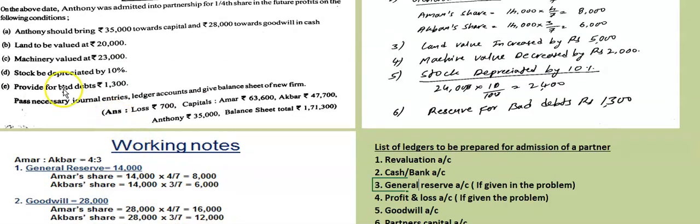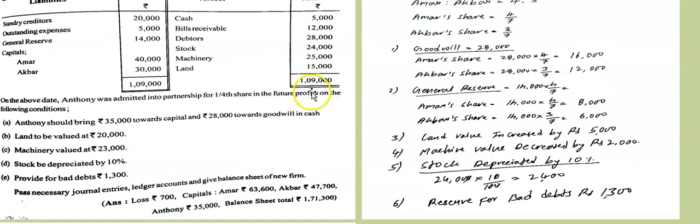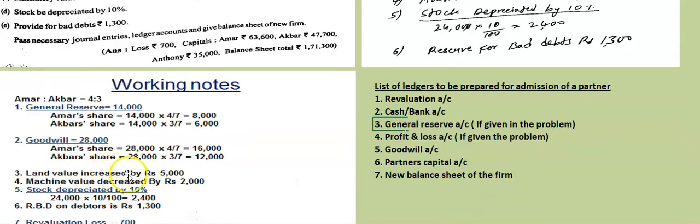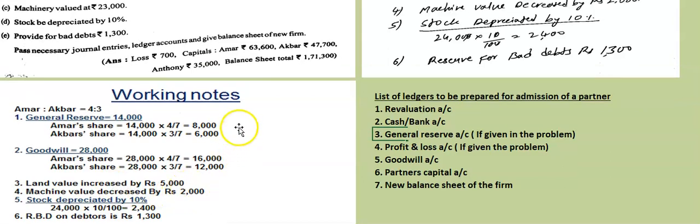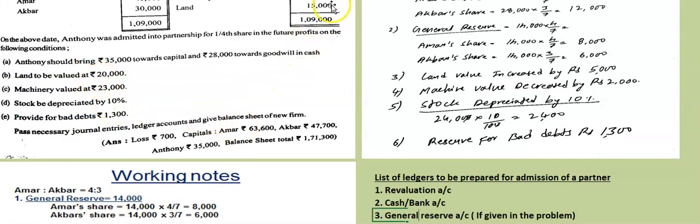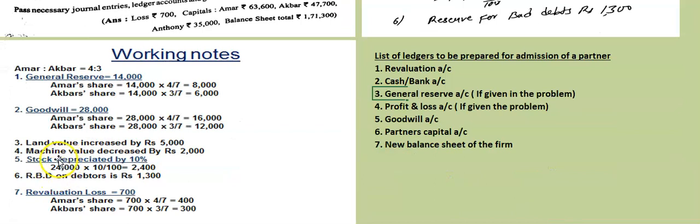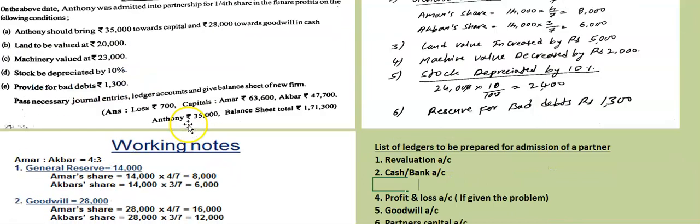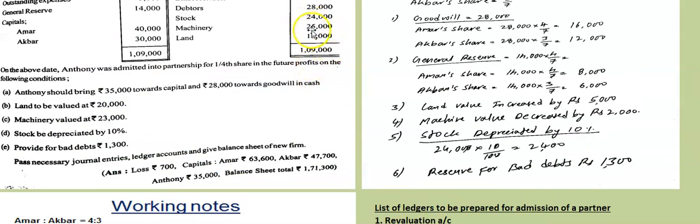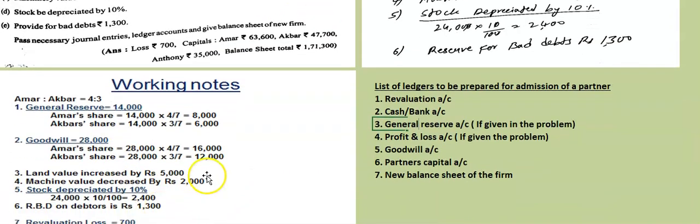Then what instructions did he give? When Anthony is admitted, the value of these assets is changing. Land to be valued at 20,000. What is the old value of land here? 15,000. New value is how much? 20,000. If you see, land value has increased or decreased? Value of land has increased by how much? 5,000. How 5,000? 20,000 minus 15,000. Then second asset, machine value is decreased by 2,000. Machine new value is 23,000, old value is how much? 25,000. 23 minus 25, you will get minus 2,000, that is a decrease.